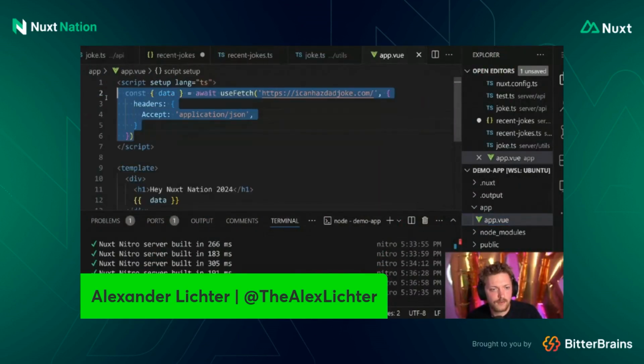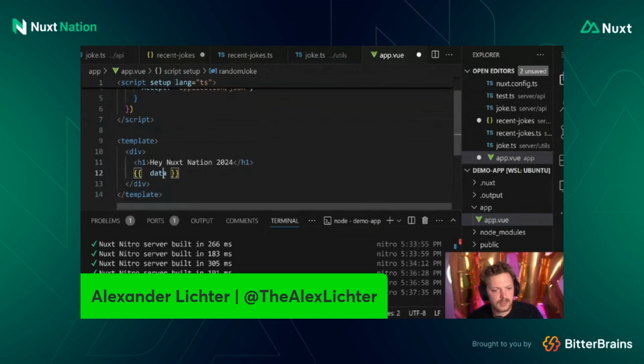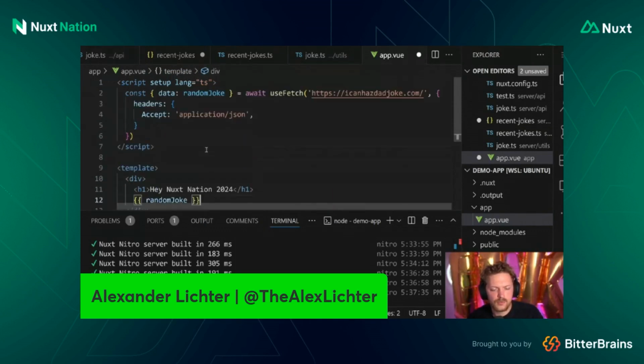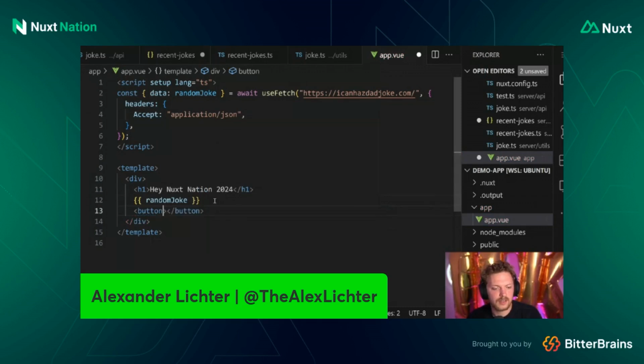And for this, we have half of it already here, right? We have our fetch for one joke. So let's say this data here is called a random joke. And instead we say random joke. Now we use some nice useFetch things here. And this is in general pretty interesting for every Nuxt user, even if you will never ever touch the Nitro part, because what we can do is we have a button here and say next joke, please.